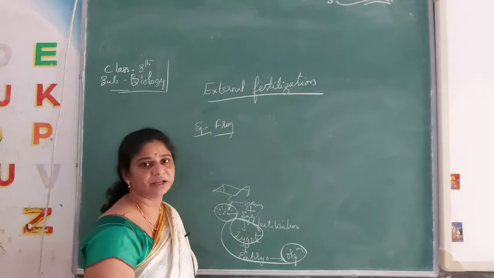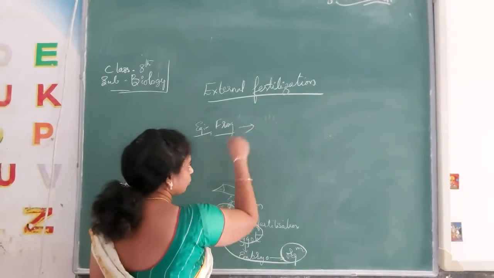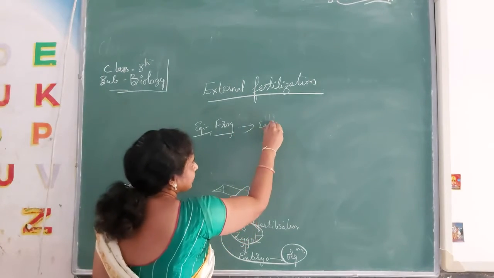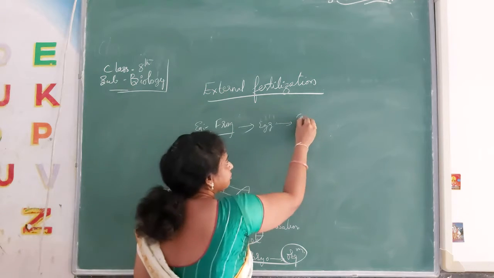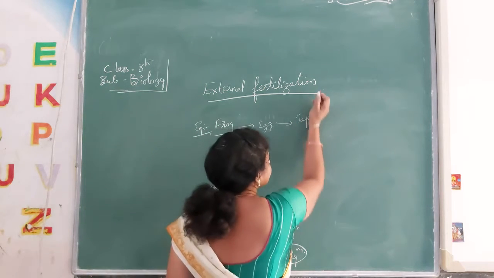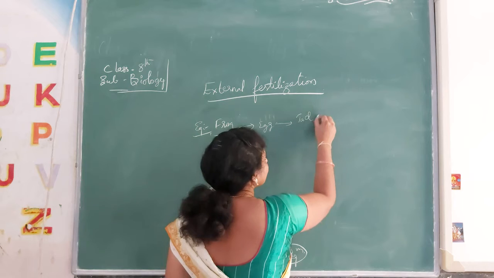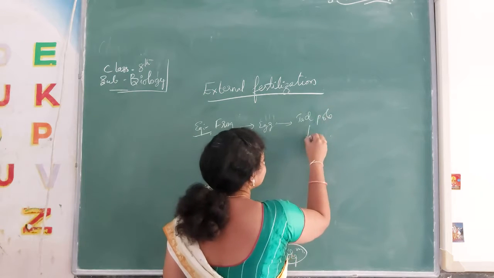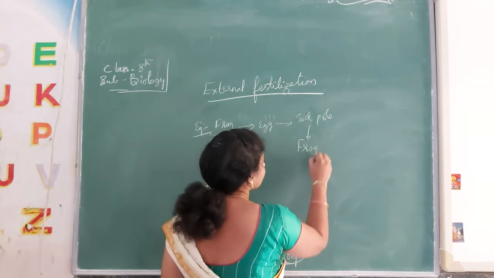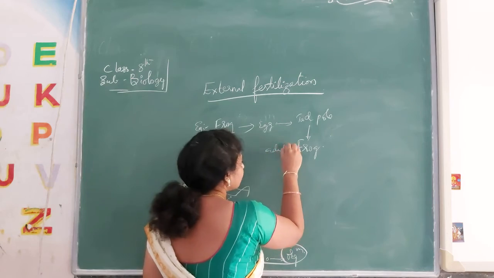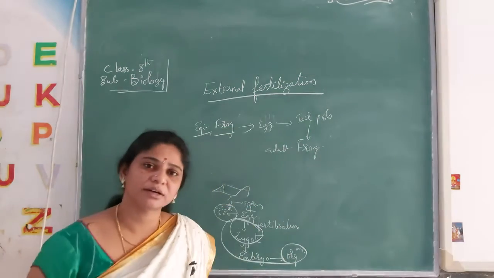In the same way for the frog, from the egg to the tadpole, and from the tadpole the adult frog is obtained.